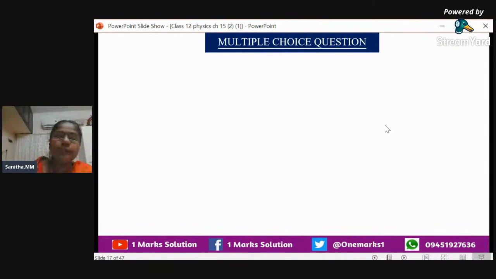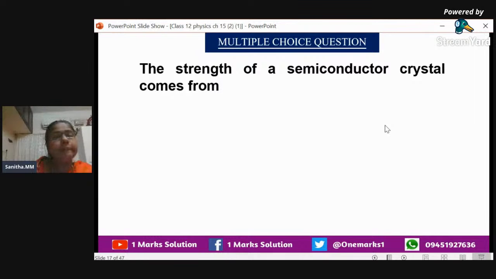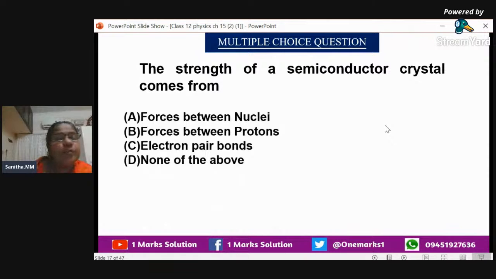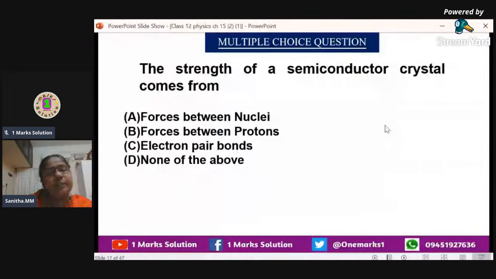Now let us move to the next one. The strength of the semiconductor crystal comes from, where are we getting the strength? Of course, we will just go through the options. Forces between nuclei? No, of course, because it is nuclear force. Forces between protons? No, it is electrostatic force. The next one is electron pair bond. That is the strength of a semiconductor. We know that electrons are sharing and the bond is there. That is a covalent bond. Due to these electron pair bonds only, the semiconductor has this much strength.